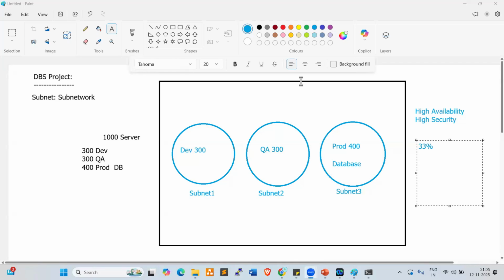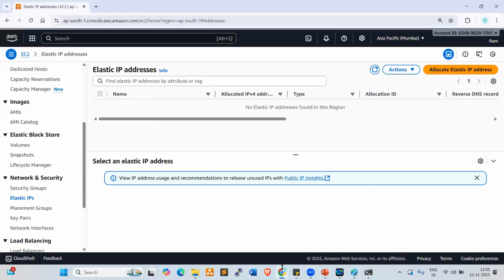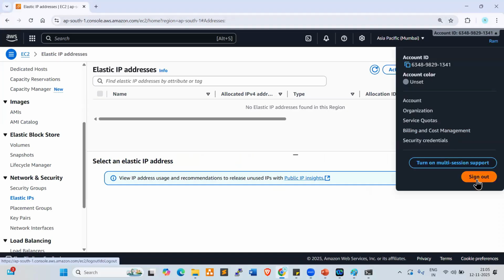Let's try to understand quickly. It will take hardly 5 to 10 minutes, Andy. I don't take more than 10 minutes, because tomorrow onwards we're going to start AWS, right? That is why. So how to create an AWS account? Let's try to understand.